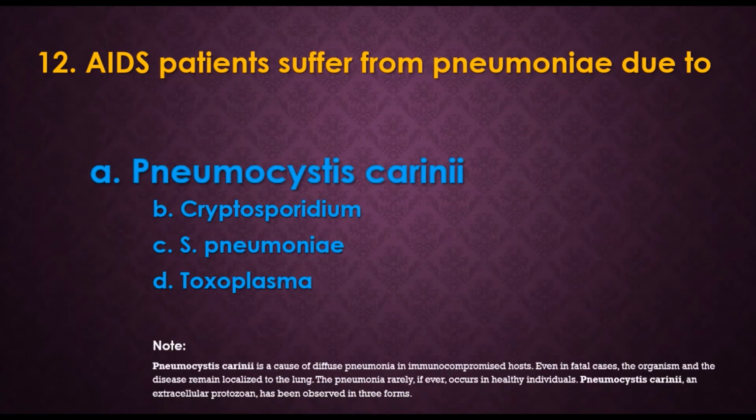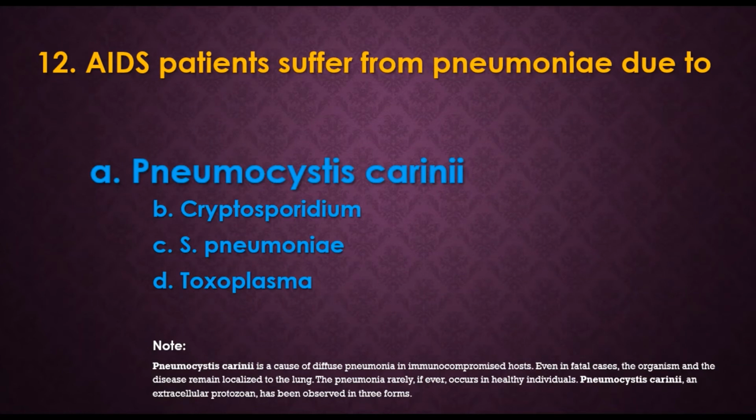This is a diffuse pneumonia in an immunocompromised host. It can even be a fatal case where the organism and the disease remain localized to the lung. The pneumonia rarely, if ever, occurs in healthy individuals. Pneumocystis carinii, an extracellular protozoan, has been observed in three forms. That's why Pneumocystis carinii is an extracellular protozoan responsible for causing pneumonia in AIDS patients.